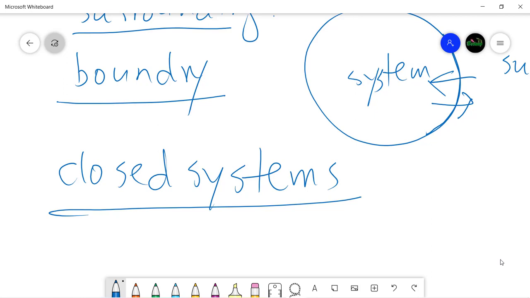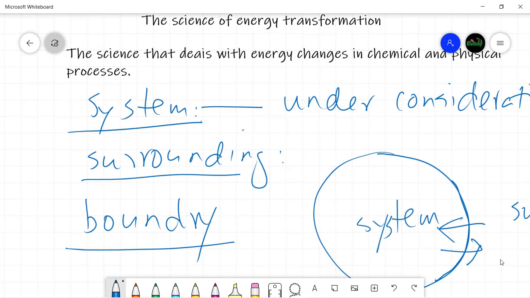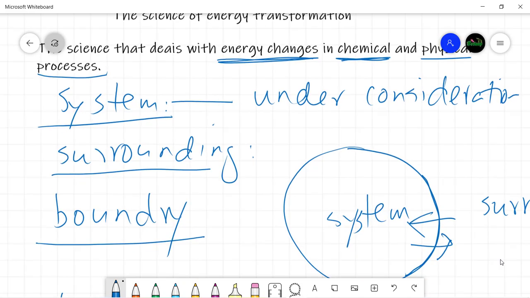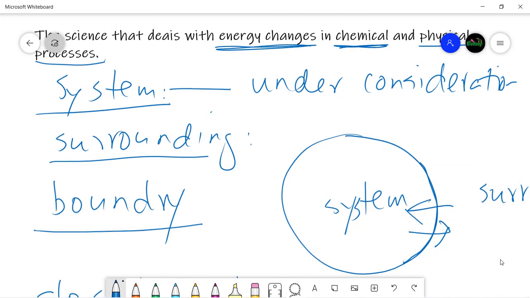you are following me. Just to recap what we have discussed so far, a basic definition of thermodynamics: this is the science of energy transformation, how energy is transformed and how energy interacts. That is, it mostly deals with energy and how work can be done with that energy. So this is the science which deals with energy changes in chemical and physical processes. This is a very basic definition of thermodynamics.